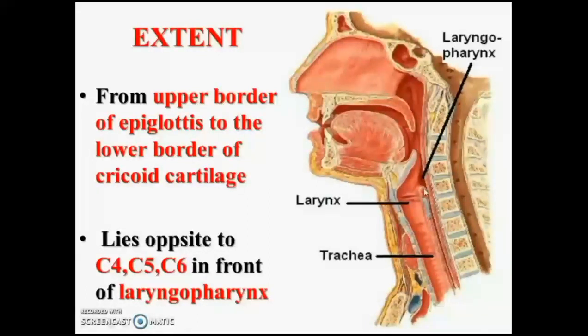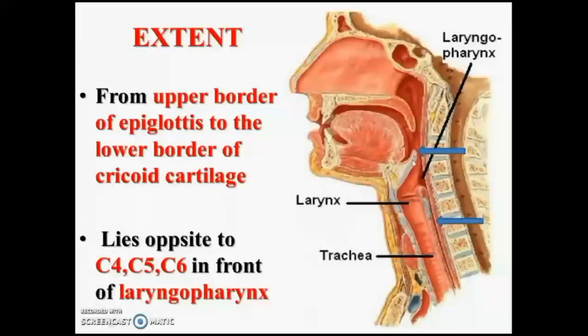So, it extends from the upper border of epiglottis to the lower border of cricoid cartilage. You can see the pharynx there, naso, oro and laryngopharynx. It lies in front of laryngopharynx and it lies opposite to C4, C5, C6. It communicates with the pharynx via laryngeal inlet and it communicates below with the trachea. It will continue as the trachea at the lower border of cricoid cartilage. You can see there, that is the cavity of the larynx. This is the extent of the larynx, what you are seeing here.